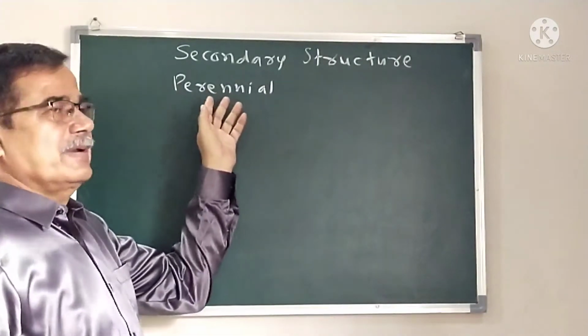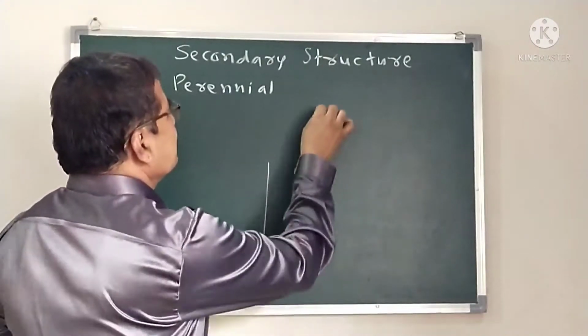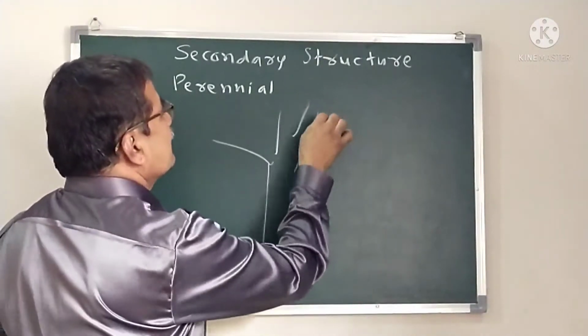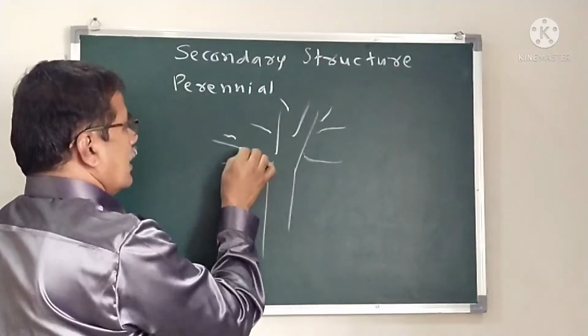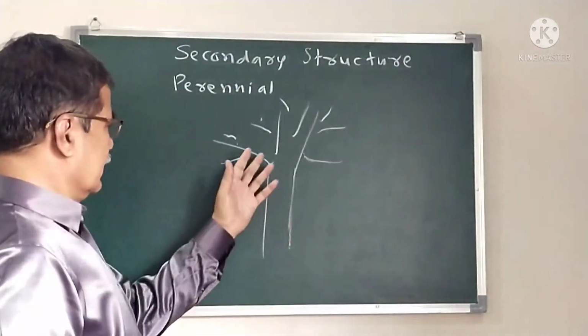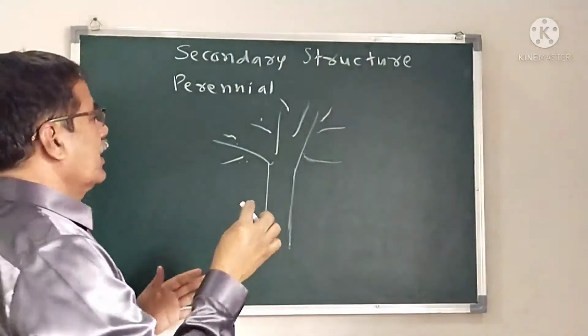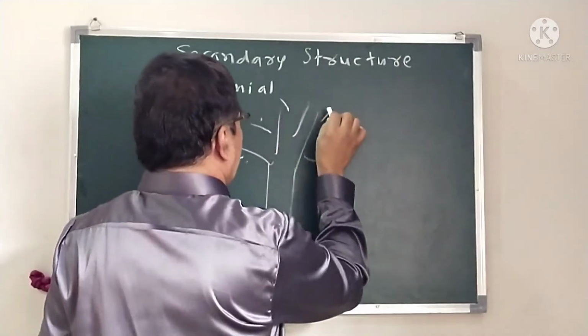In such higher plants, perennial plants, there are many branches and sub-branches, and due to the addition of many branches and sub-branches, weight is added.